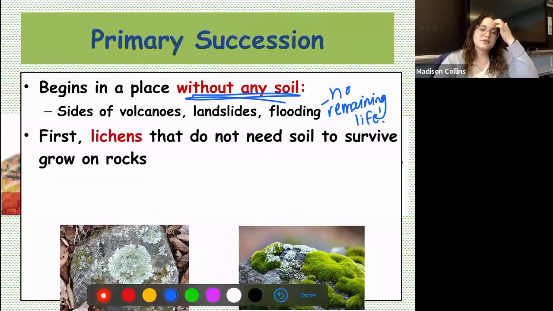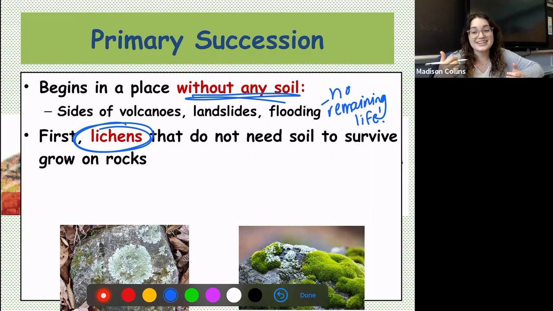Okay. And the first thing that has to happen with primary succession is lichens, which do not actually need soil, grow on rocks. And lichens are these really cool organisms. So it's actually two organisms that are in a symbiotic relationship with each other. So it's a fungi and... that's, you might have seen these if you've ever been hiking.